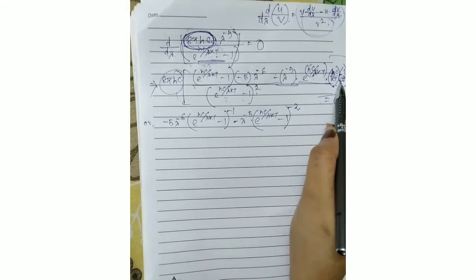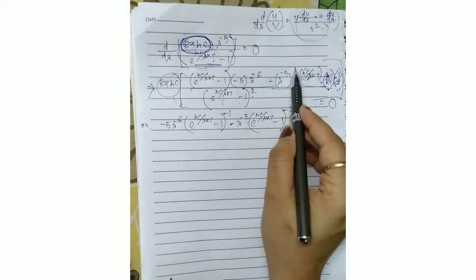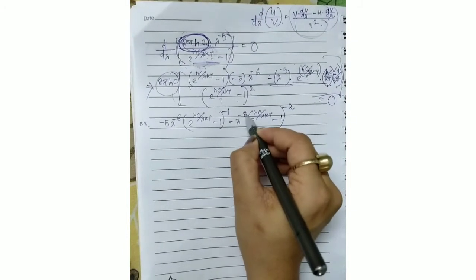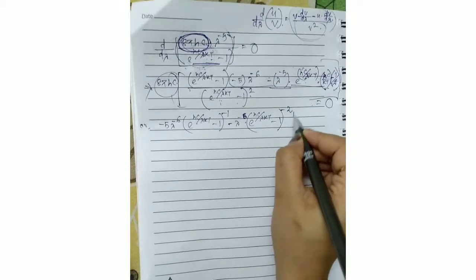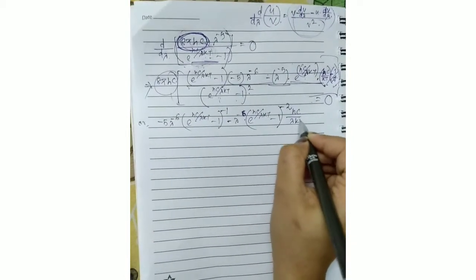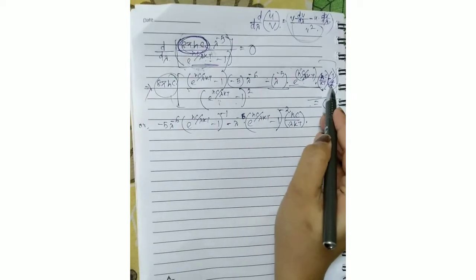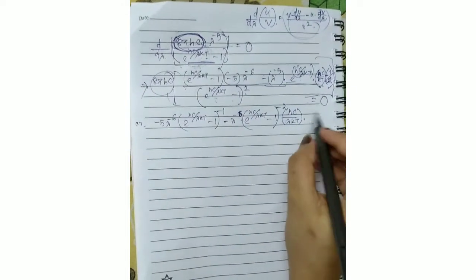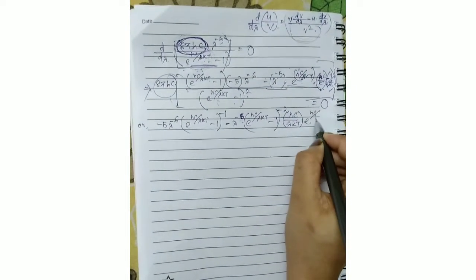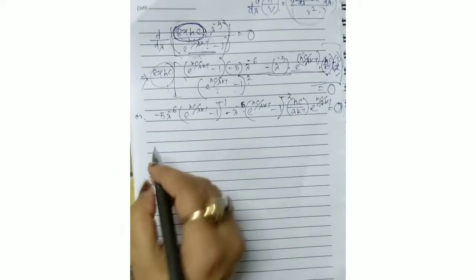So we can write lambda to the power minus 6, and another lambda we put at the denominator of hc by kt. So hc by lambda kt. And again, here one lambda is there, and for another lambda we put lambda to the power minus 6 with the lambda to the power minus 5. Now e to the power hc by lambda kt is again there, equal to 0, right?